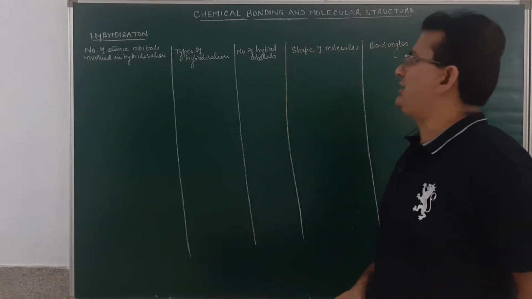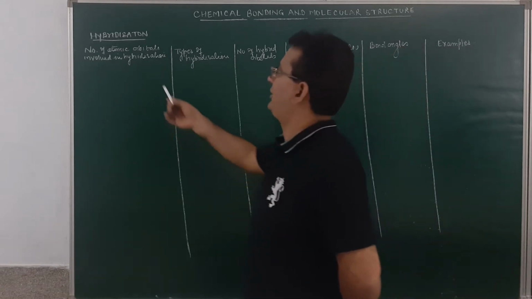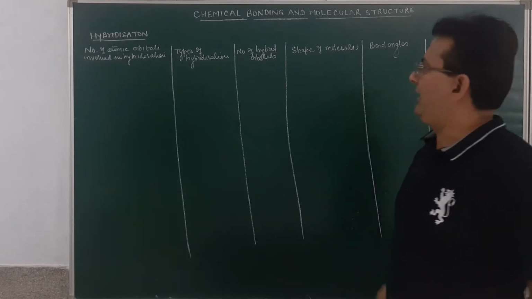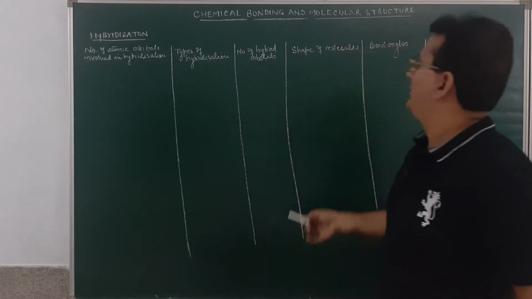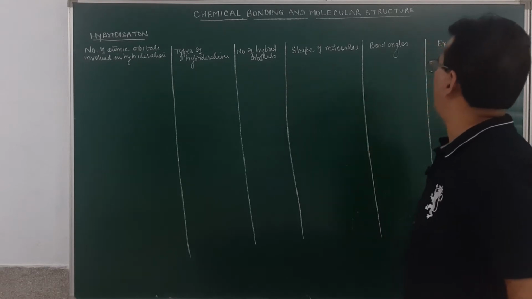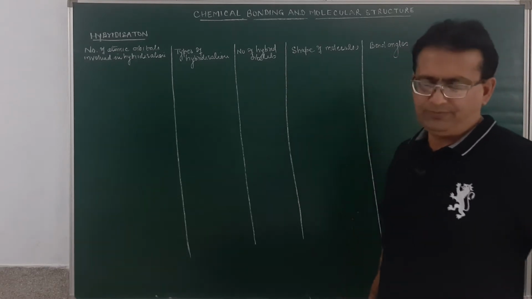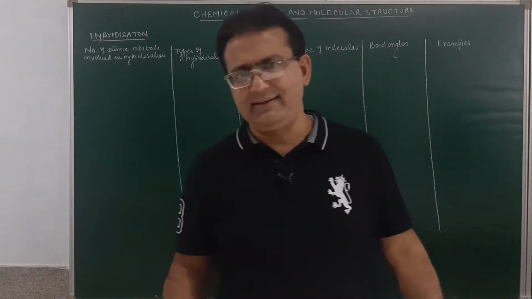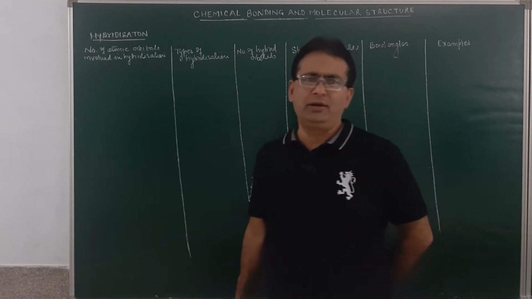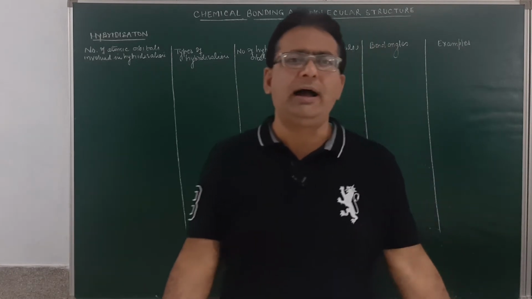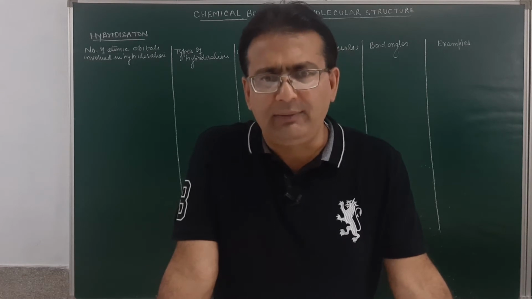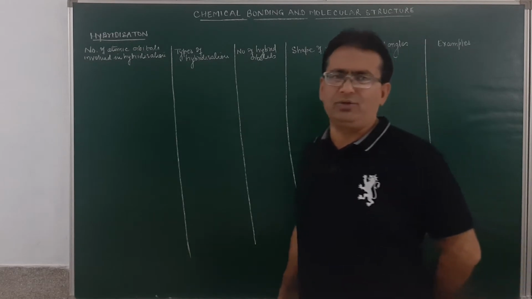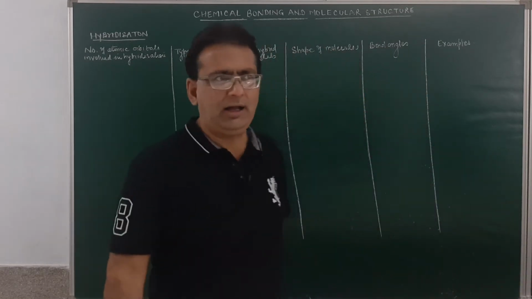Now we will make one table in which the first column is the number of atomic orbitals involved in hybridization, then the type of hybridization, the number of hybrid orbitals, the shape of the molecule, bond angles and examples. Students, during hybridization, if one s and one p atomic orbital mix together to form two hybrid orbitals which orient themselves to acquire a linear geometry, then it is sp type of hybridization.